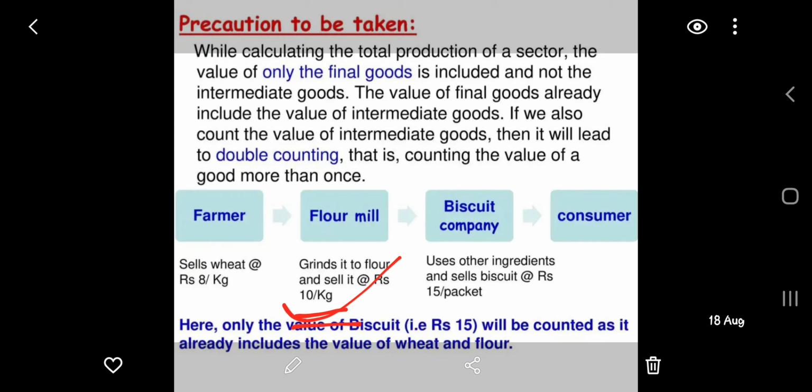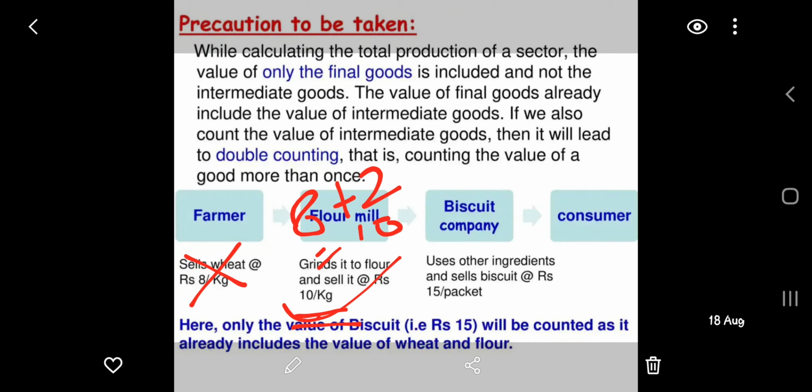So we will not include this value of wheat in this, because the flour mill is charging 10 rupees per kg, which includes 8 rupees for the wheat plus converting it into flour, altogether giving 10 rupees per kg. 1 kg of flour is sold at the rate of 10 rupees per kg.